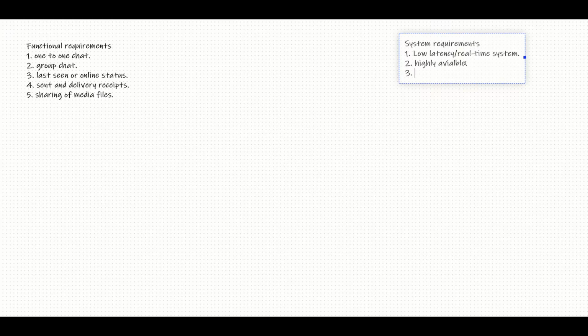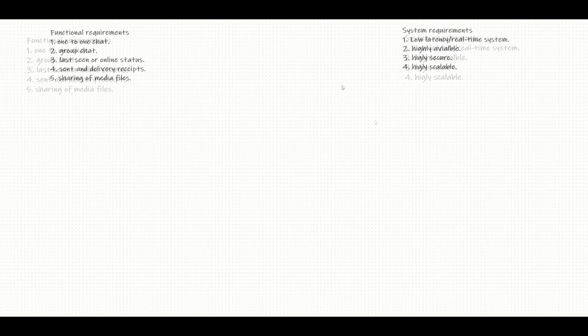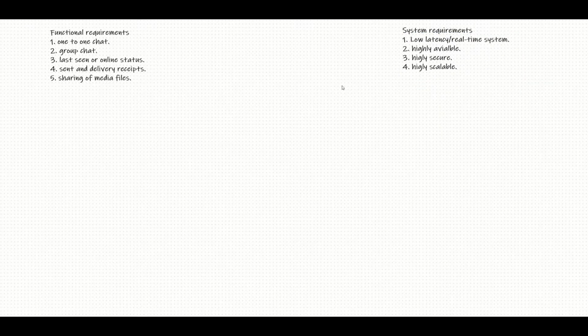And the third one is security. The system should be very secure. And the system should be scalable. The system should be highly scalable. So keeping these requirements in mind, let's start designing our system.